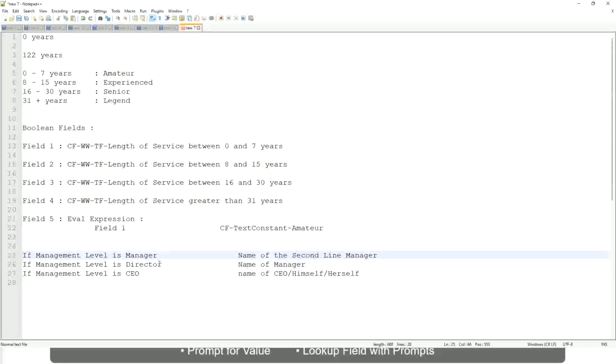It will be dynamic depending on the worker, stored in a field, so you have to select that field, like manager's manager, level 02, etc. These are available fields. So you have to select those and not hard code something like amateur, senior, or legend. So in this case, evaluate expression is a better fit.